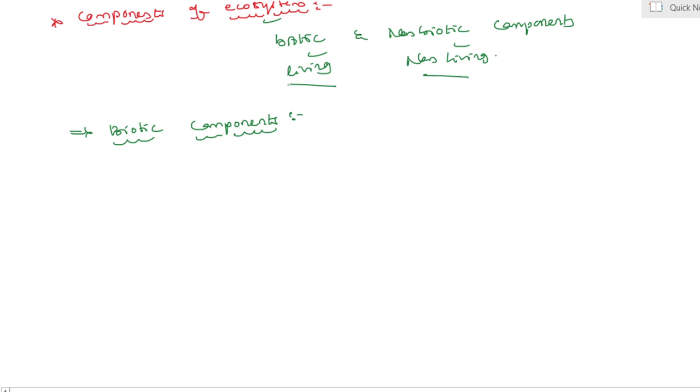Yes, my dear students, first of all biotic components are categorized into three groups.